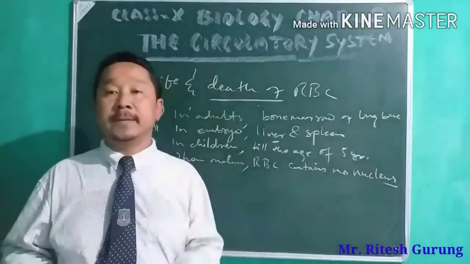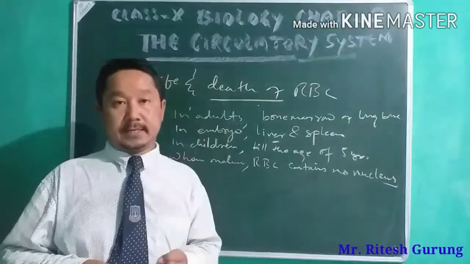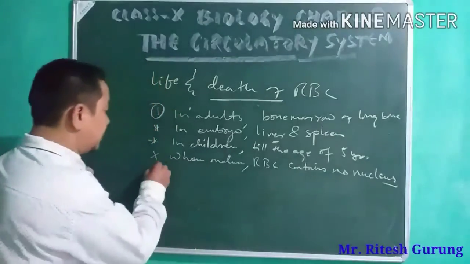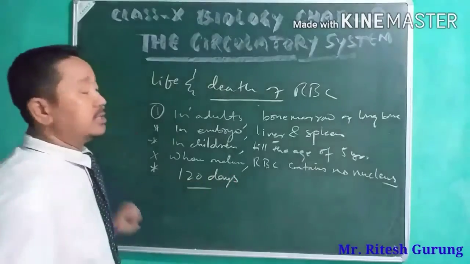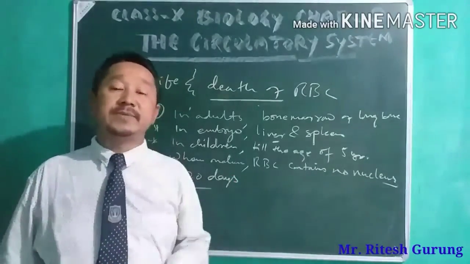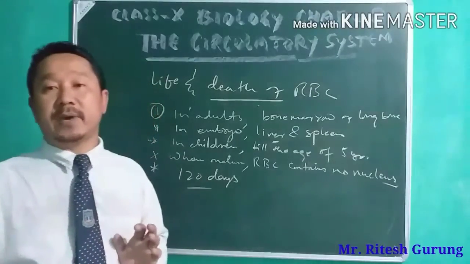Then its lifespan on average is 120 days. On average, your RBC survives for 120 days. This is the lifespan of RBC.